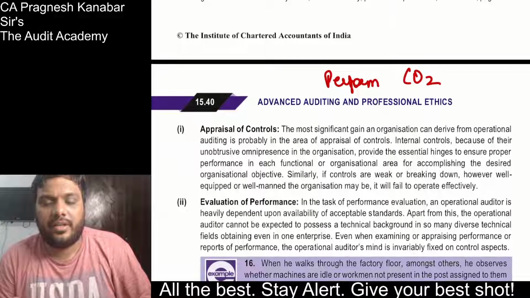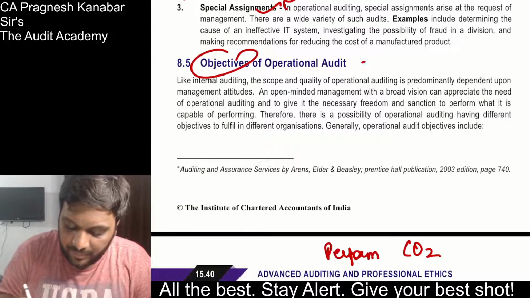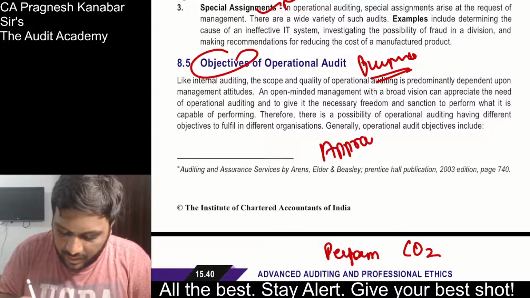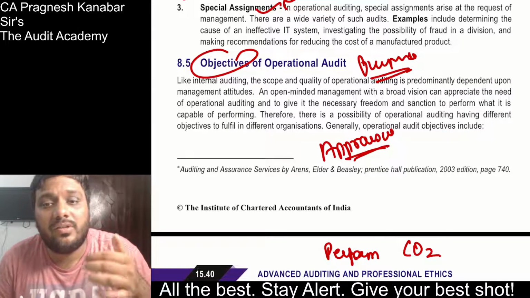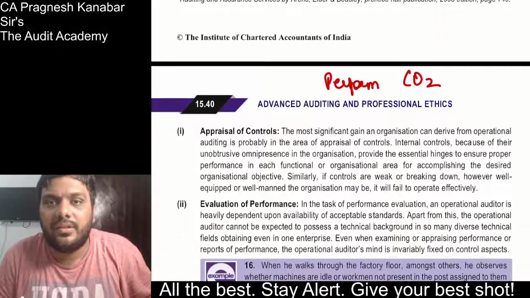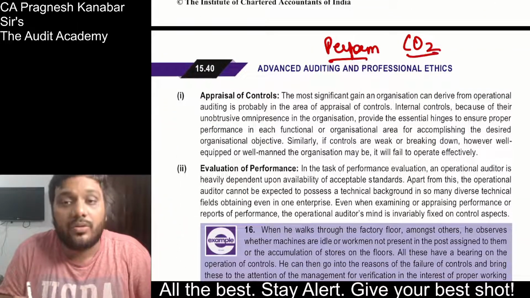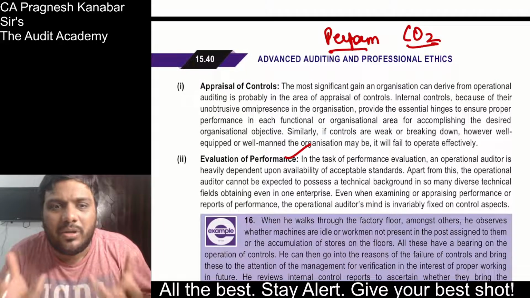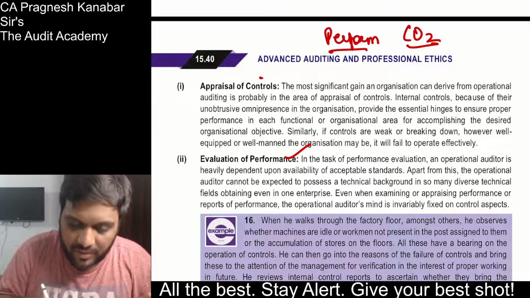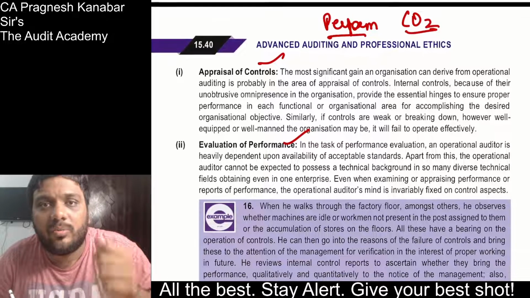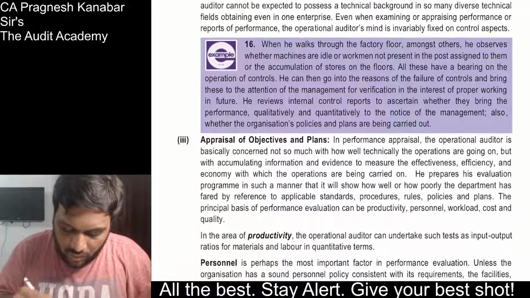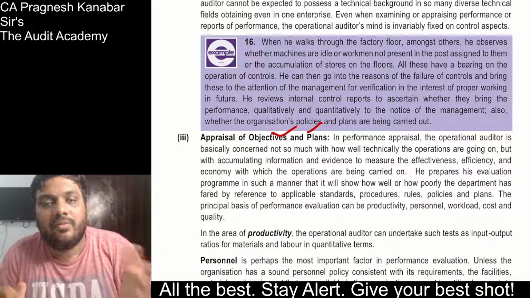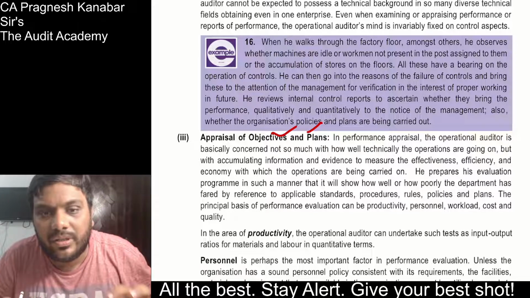Objectives of operation auditing. What is the purpose of operation auditing? See, operation auditing is an appraisal activity. That means critical evaluation. It will continuously critically evaluate things. What is it going to evaluate? Perform CO2. So it will evaluate the performance. The operation auditor, of course, is going to evaluate whether employees have achieved the performance or not. He is going to evaluate the controls, so perform CO2. All right. Then O2, objectives and plans of the entity, whether they are in line with what employees can achieve and do, and whether employees are achieving those objectives and plans.